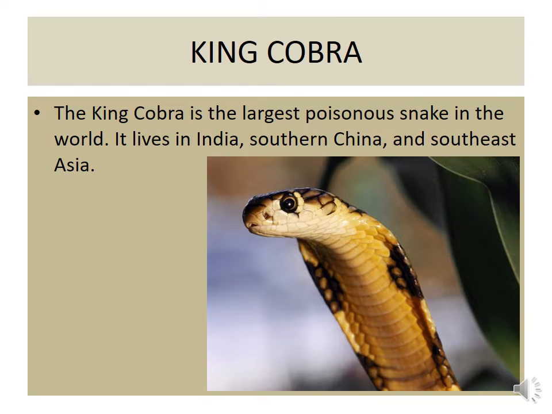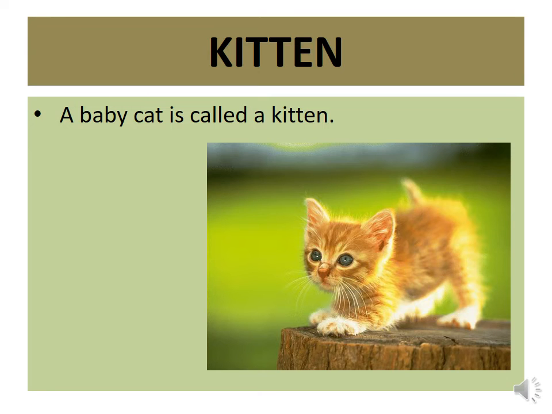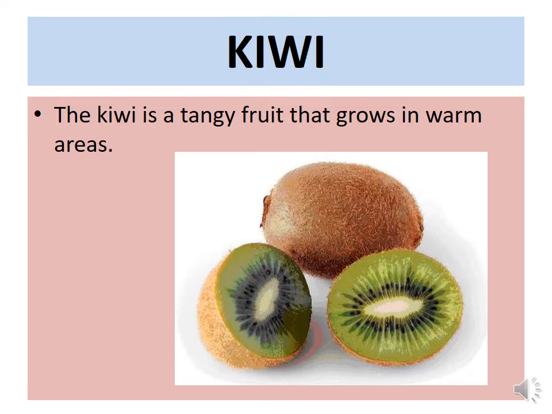King cobra. The king cobra is the largest poisonous snake in the world. It lives in India, southern China and Southeast Asia. Kitten. A baby cat is called a kitten.